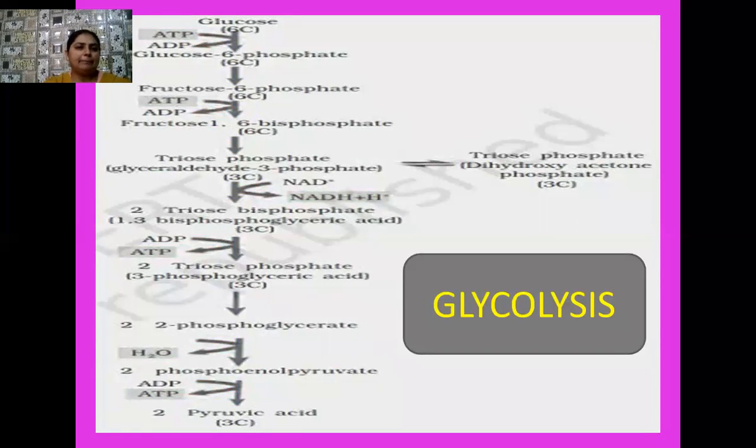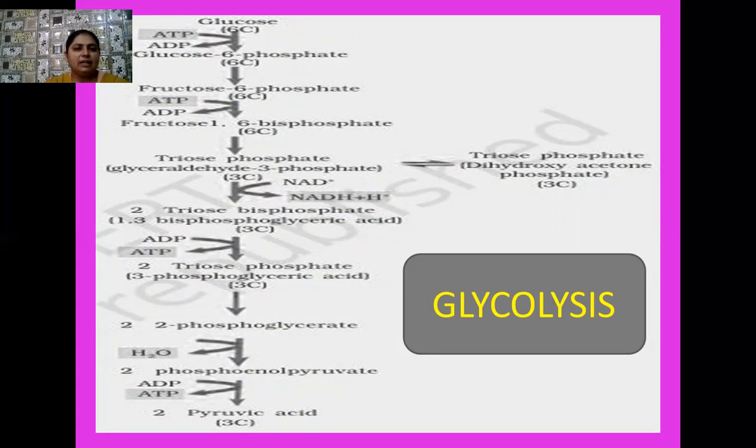Then what happens? This fructose 1,6-bisphosphate later breaks down and forms two 3-carbon compounds. These are triose phosphates: glyceraldehyde 3-phosphate and dihydroxyacetone phosphate.